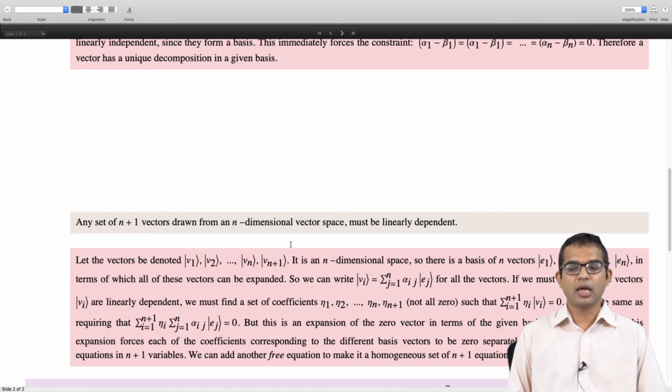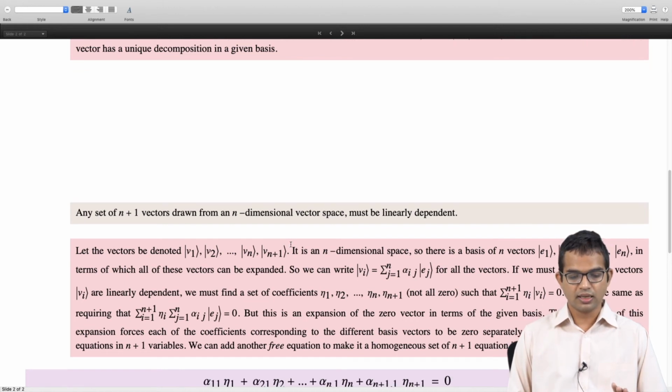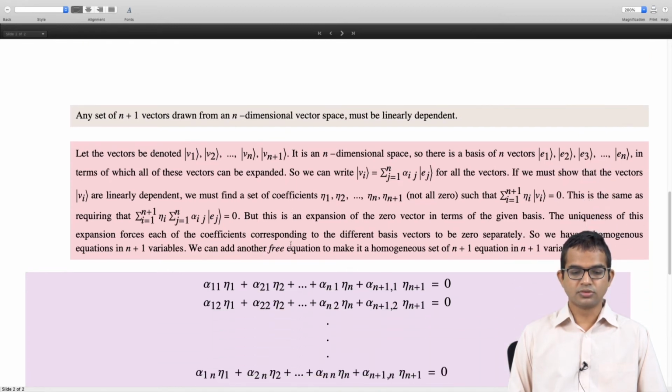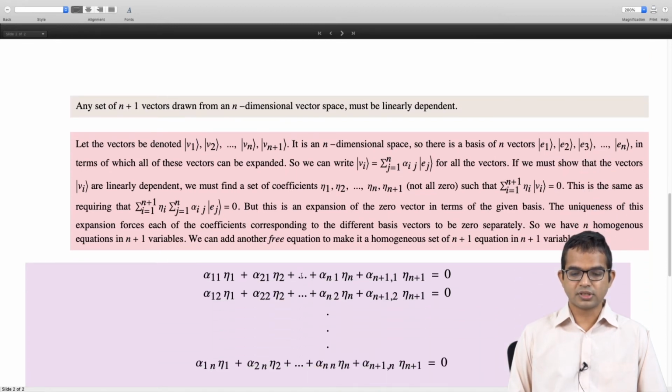So we have n homogeneous equations. Let's write that down. First of all, I'm collecting the coefficients corresponding to e1. That will be alpha 1 1 eta 1 plus alpha 2 1 eta 2, all the way up to alpha n plus 1 comma 1 eta n plus 1, equal to 0. That's the first equation.